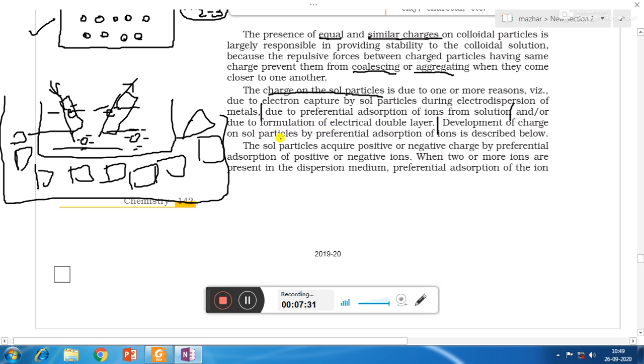Development of charge on sol particles by preferential adsorption of ions is described below. So how charge is created on the surface of the colloidal particles from the electrolyte, that we will study in the following paragraph. The sol particles acquire either positive or negative charge by preferential adsorption of positive or negative ions when two or more ions are present in the dispersion medium.